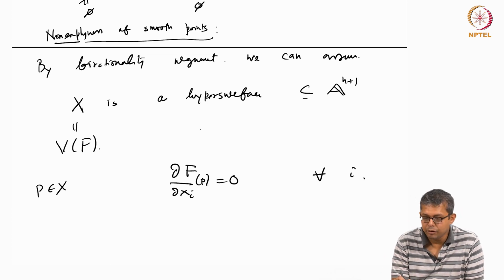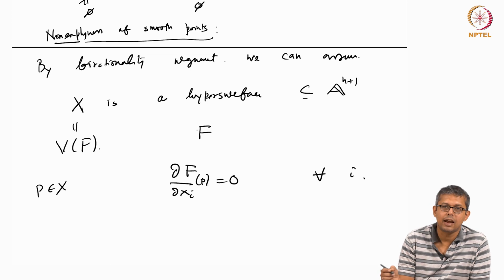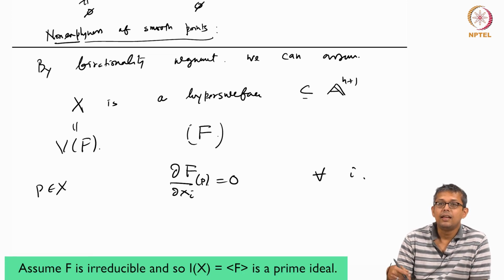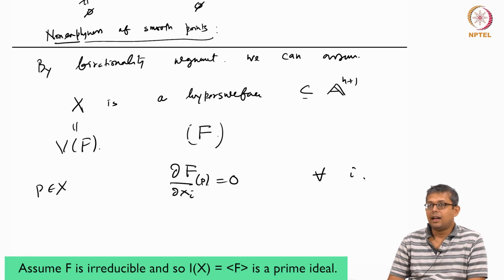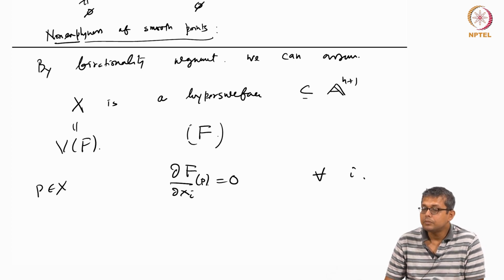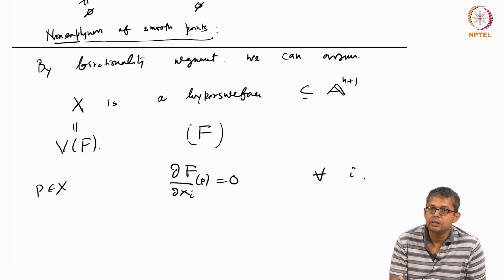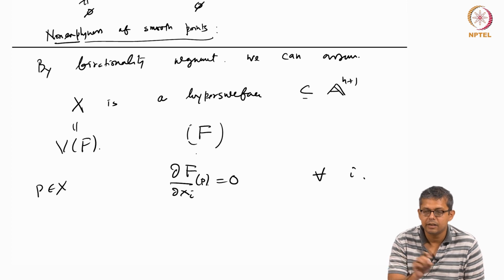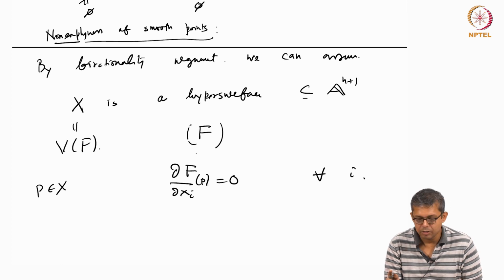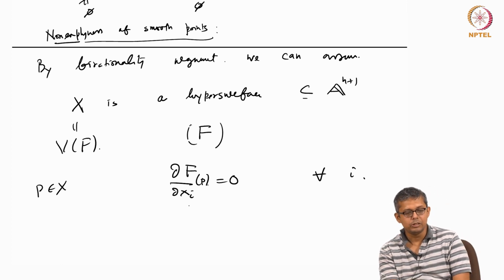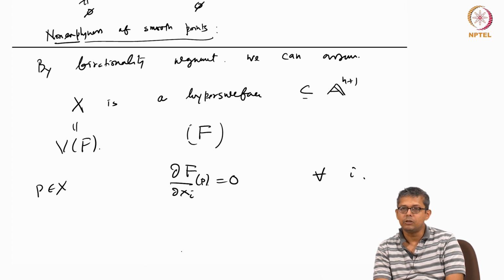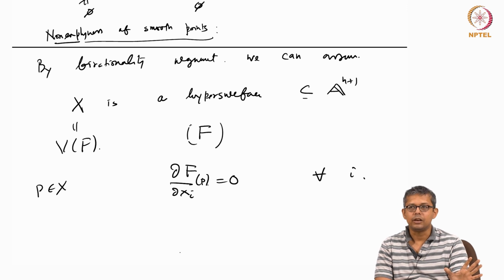Without loss of generality, you can assume that the ideal of F is a radical ideal, which means F is the smallest degree polynomial such that the zero set of X is the zero set of F. Now since F is non-zero, one of the del F del Xi is non-zero, because F is not a constant.